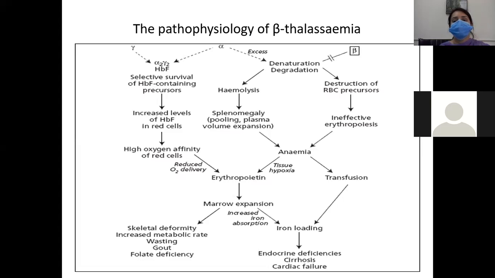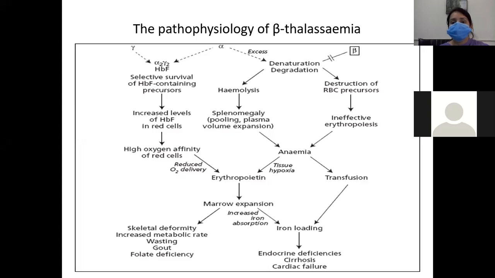So this is the pathophysiology of beta thalassemia. For pathophysiology, you can make a flowchart. Number one, there are alpha chains and gamma chains. Alpha and gamma chains form hemoglobin F, that is fetal hemoglobin. And the excess alpha chain would also bind with beta, but because there is no beta chain, there will be only excess production of alpha chain. What will the alpha chain do? It will cause